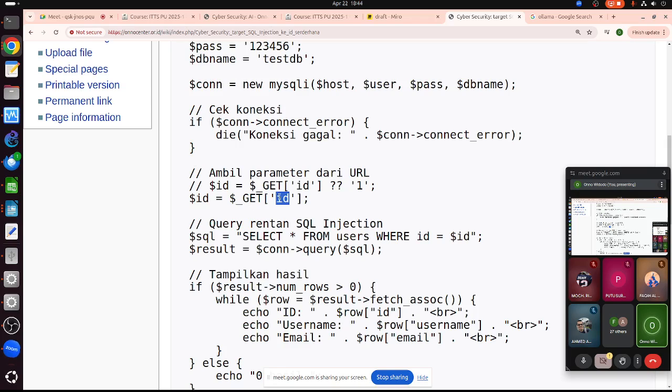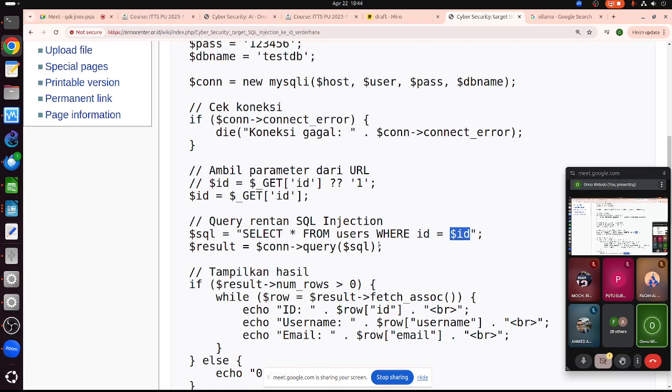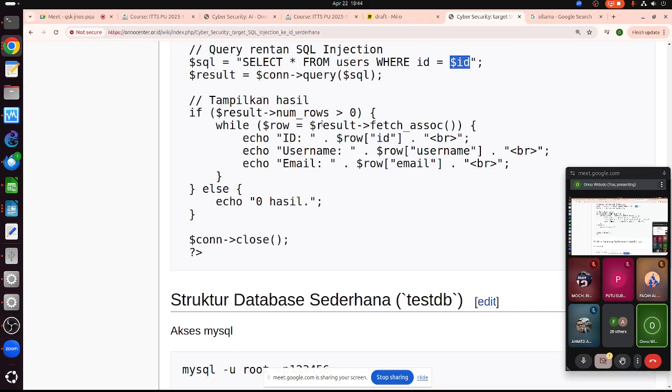That's why we can attack easily using SQL injection. The attacker can inject something in id, and then this goes here and talks to the database. The table name is users.